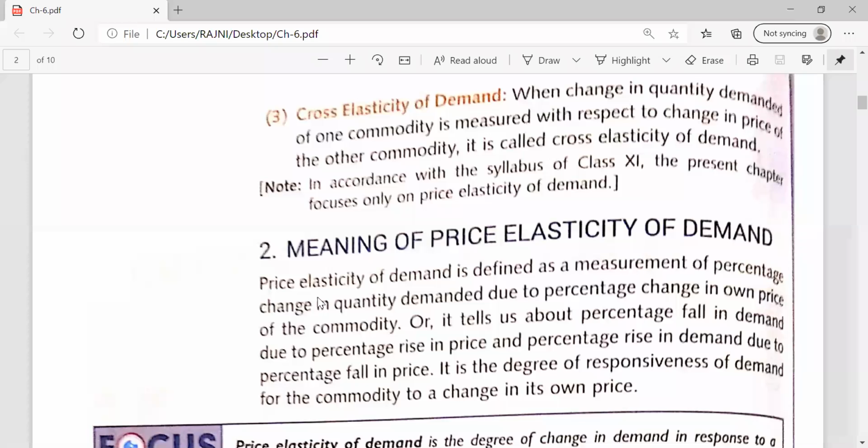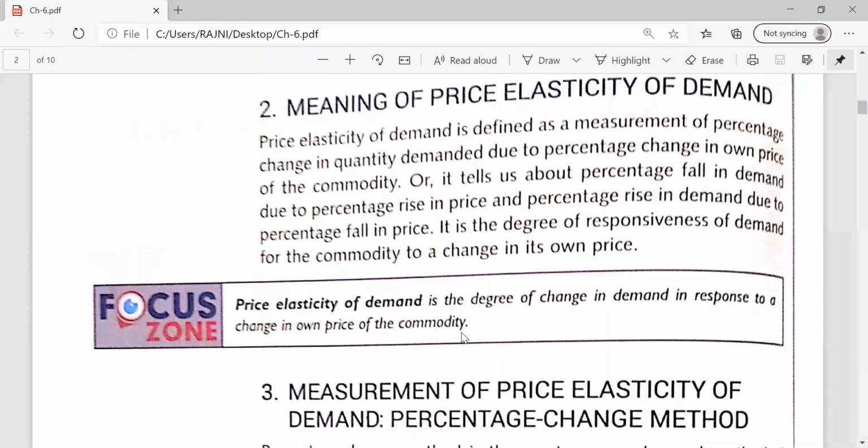But in our syllabus, as per our chapter, there is only the topic of the price elasticity of demand. So we will discuss the concept of the price elasticity of demand. What is the meaning of the price elasticity of demand? As per the name indication, which I already told you, प्राइस इलास्टिसिटी ये मेजर करती है कि किसी पर्टिकुलर प्रोडक्ट की क्वांटिटी डिमांडेड में कितना चेंज आया है due to the change in the price of that commodity.